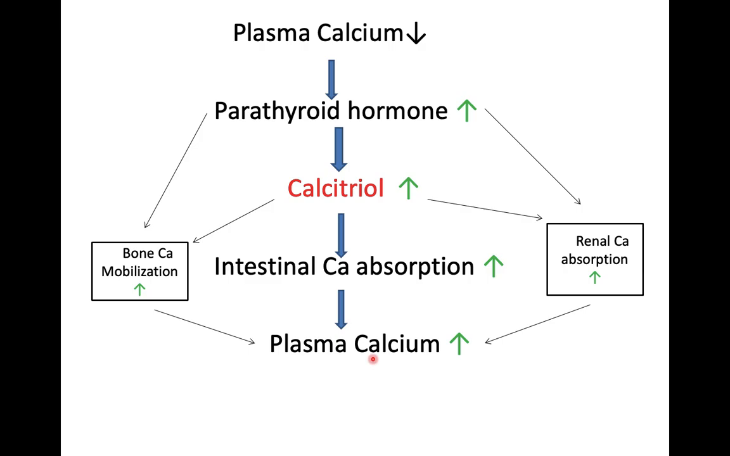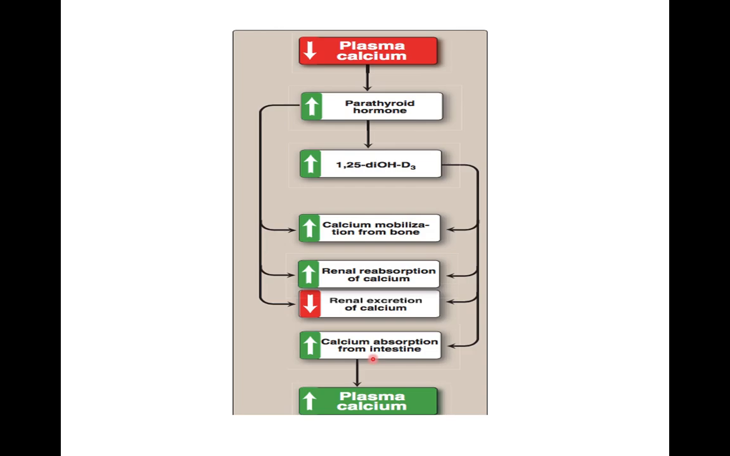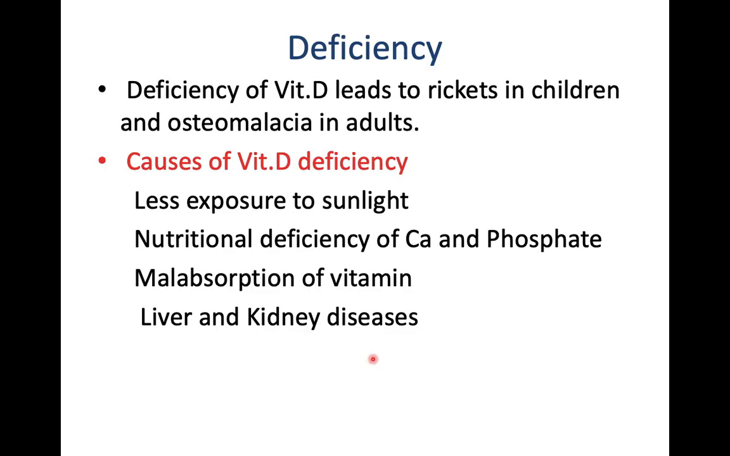So in the biochemical role of vitamin D, you have to write the vitamin D action on bone, intestine and on the kidney. Now coming to the deficiency. Deficiency of vitamin D will lead to two diseases. In children, it is known as rickets. In adults, it is known as osteomalacia.